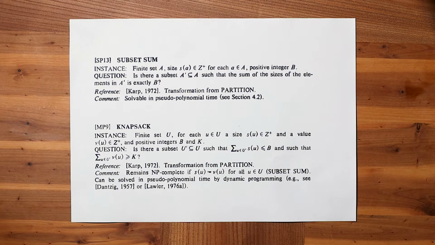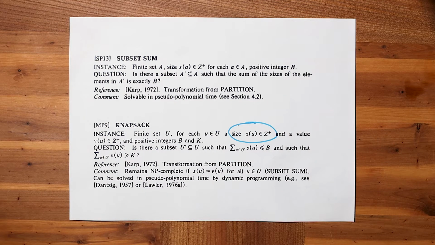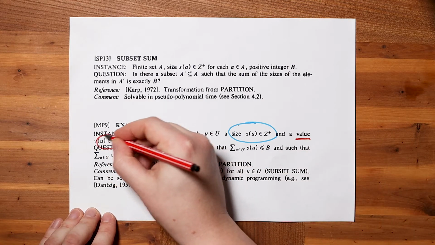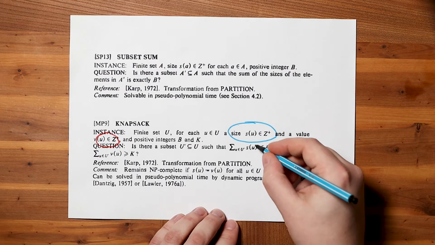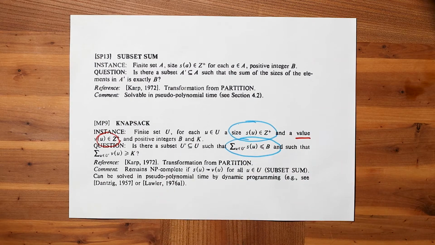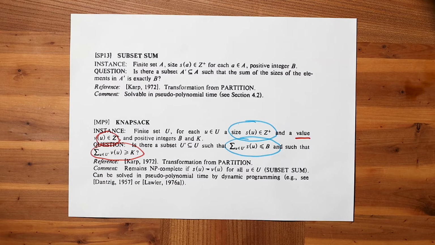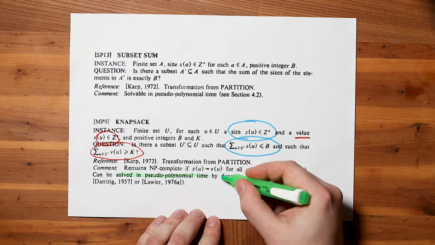We have a finite set of items. Each one has a positive integer size, also sometimes called the weight, and that's what we'll call it later, and a positive integer value. And in addition, we're given positive integers b and k. Is there a subset of the items such that their size is at most b, and their value is at least k? They do it like this because NP-hardness is about decision problems. We'll look at it as an optimization problem instead. Given the sizes and the values, and the size bound, we want to maximize the value. You'll see that they note that this problem can be solved in pseudo-polynomial time by dynamic programming.